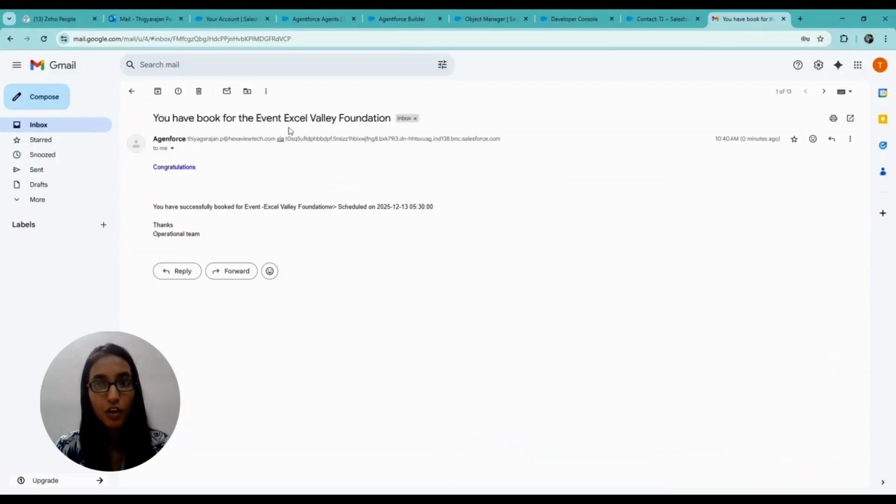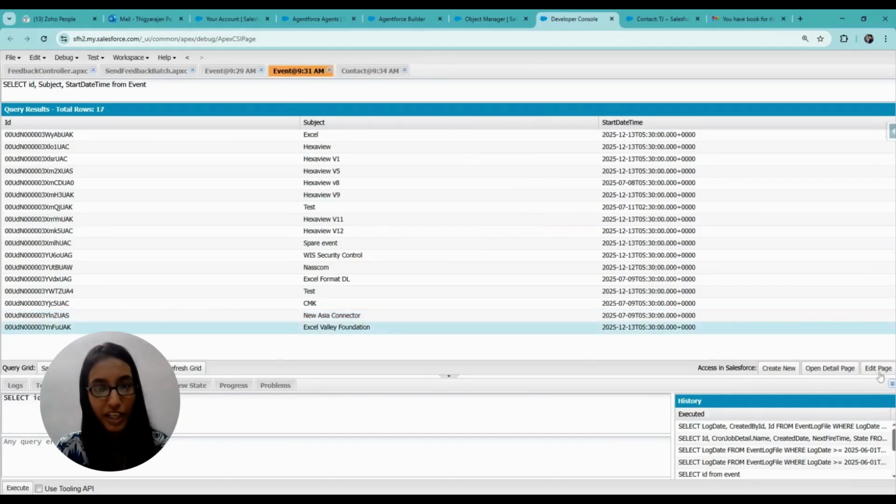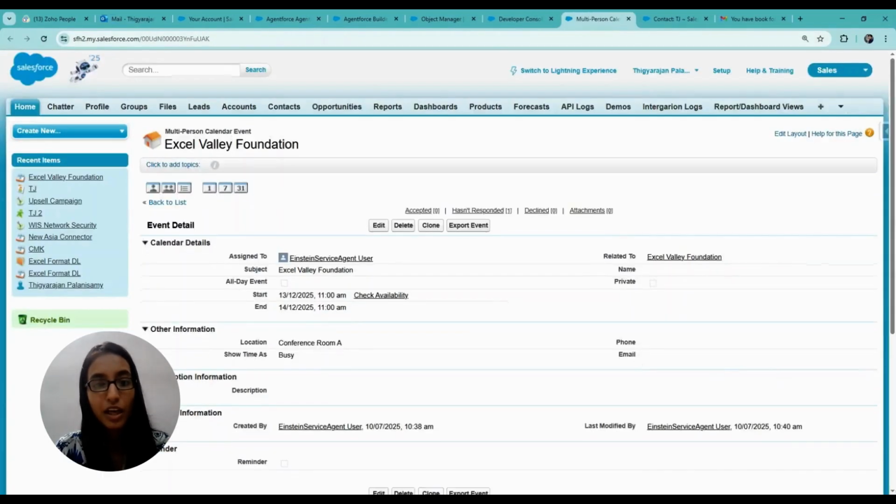Now we are going to see the event record which we created. We'll analyze what happened when the event is completed. So we are going to edit the record. We are going to add dates from the past and save the record.